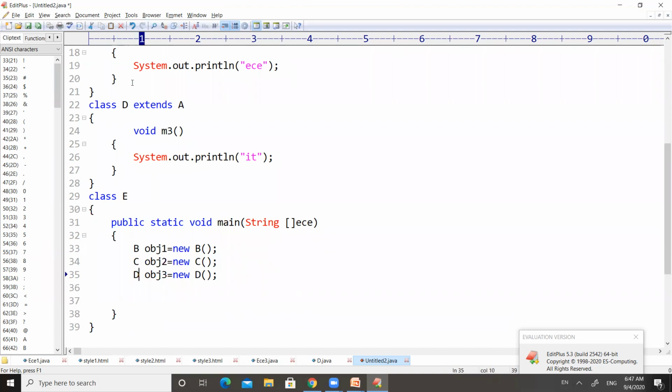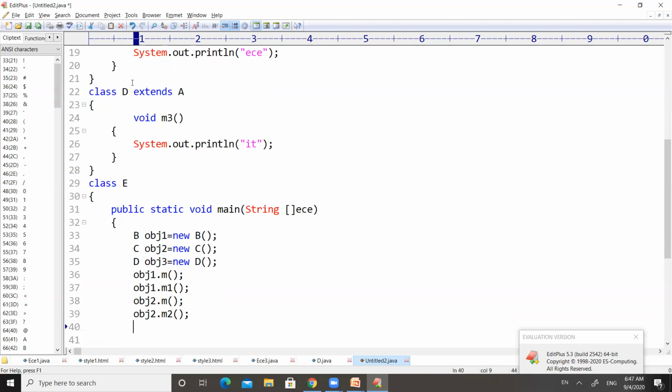So after creating an object for all these three classes, let us access obj1.M, so it can access M, and at the same time obj1 can access M1, and obj2 can access M, and obj2 can access M2.